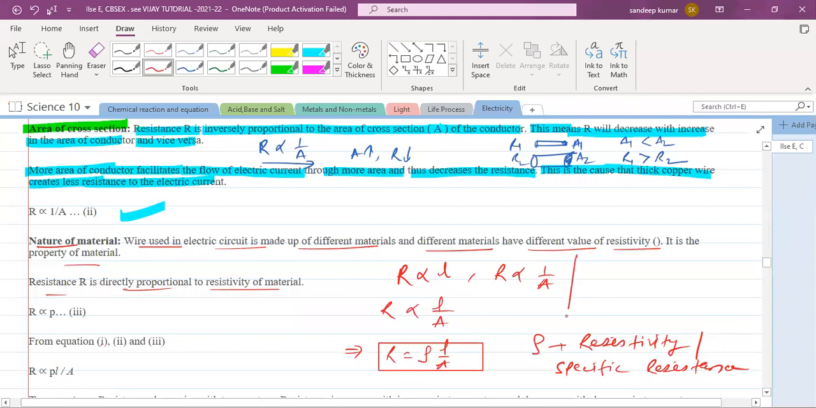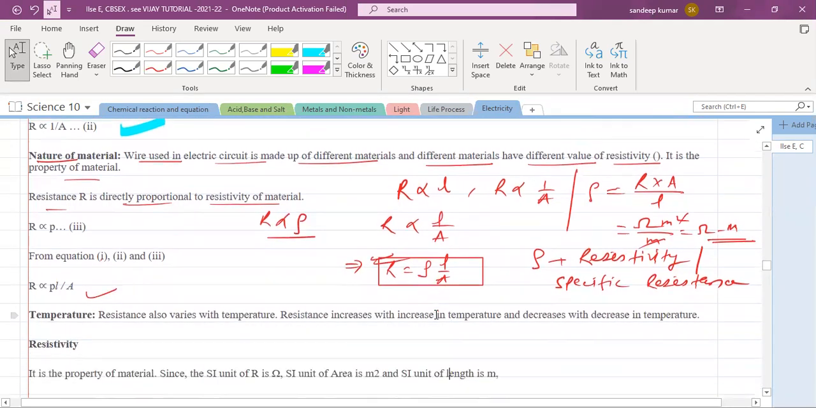When we talk about the unit of rho, we can write rho is equal to R into A by L. The resistance unit is ohm, area is meter square, and length is in meter, so the meter square and meter get cancelled. So the SI unit of resistivity is ohm meter. Resistance R is directly proportional to the resistivity rho of the material. This is the equation which I wrote here: R is equal to rho L by A.